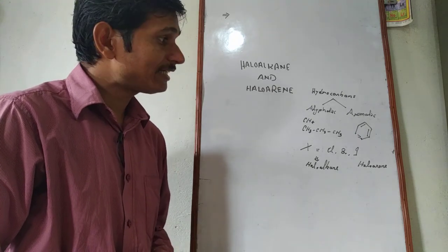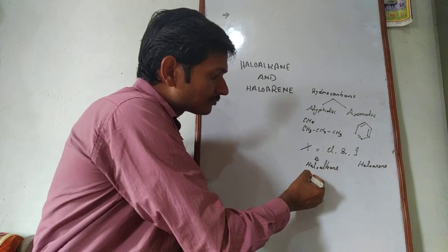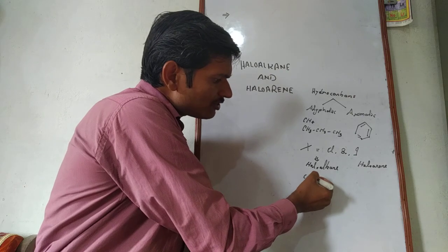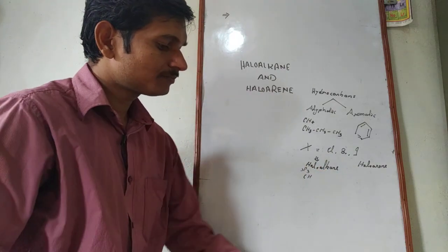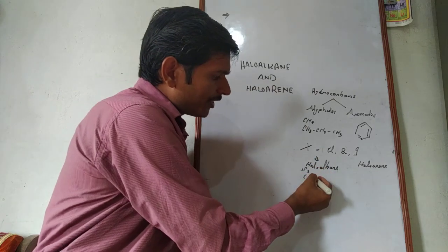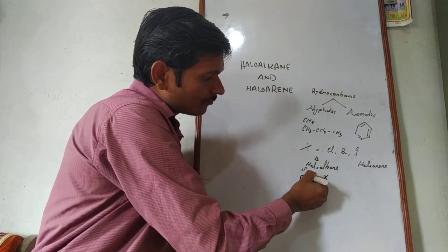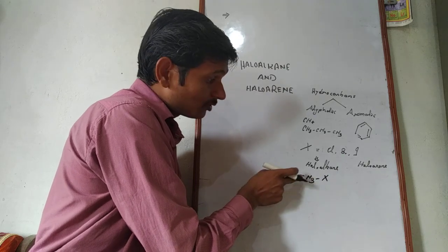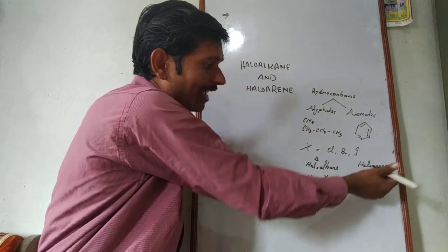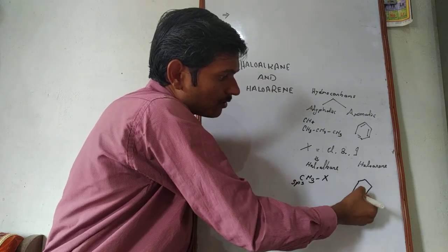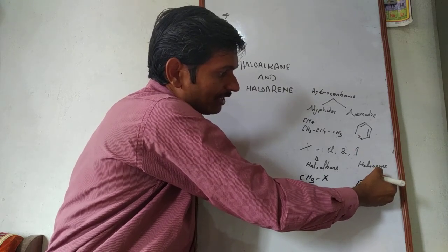It may be defined in another way. You can see that in haloalkane, the sp3 hybridized carbon atom is directly chemically bonded with halogen atom X. You may note that at the carbon atom there is sp3 hybridization, while on the other hand, in the case of haloarene, there is sp2 hybridization on the carbon atom present in the benzene ring.